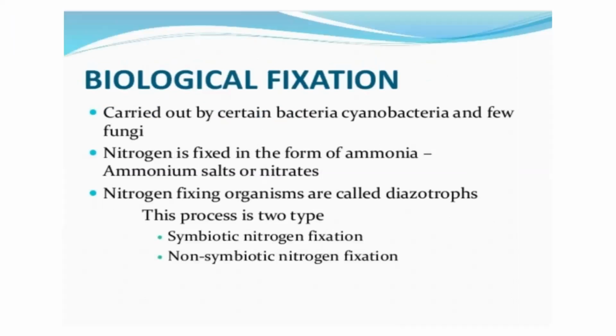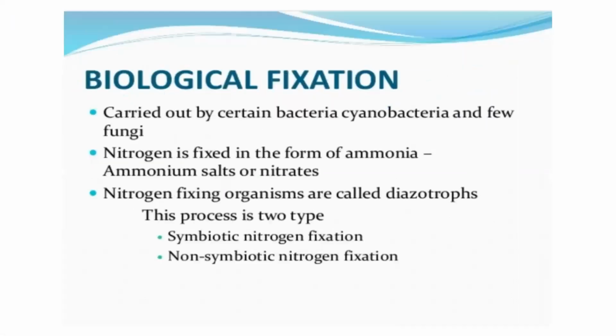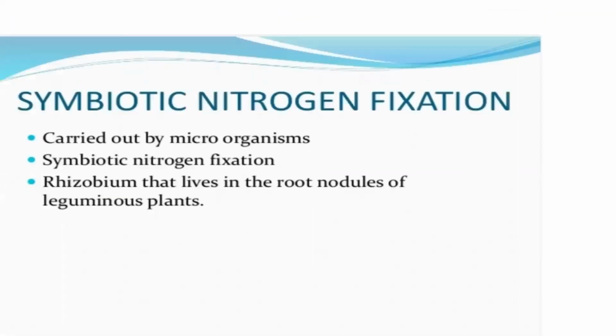Okay. So biological nitrogen fixation, we'll discuss that. It is carried out by certain bacteria, cyanobacteria and a few fungi. Nitrogen is fixed in the form of ammonia, ammonium salts or nitrates. Nitrogen fixing organisms are called diazotrophs. This process is of two types, symbiotic and non-symbiotic. No need to say more here, we'll discuss it in the last classes.